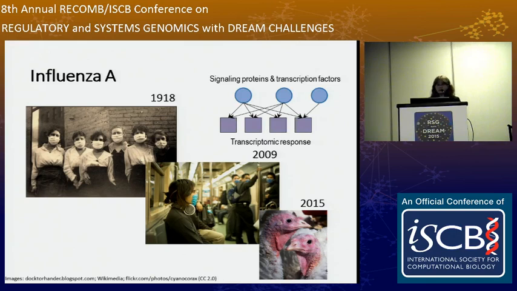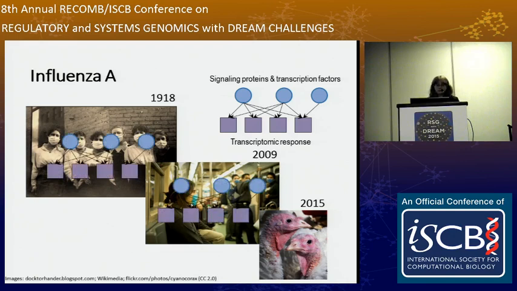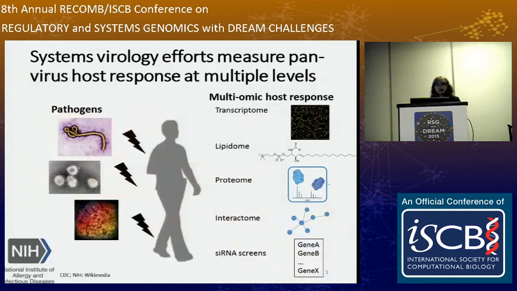While some host response pathways have been characterized in great detail, we have yet to gain a holistic understanding of the host response network to different strains of virus, as well as among different host species. Understanding this network will provide crucial information for the development of antiviral therapeutics. Toward this goal, systems virology projects are generating an unprecedented amount of data measuring host response to multiple pathogens at multiple readouts, including the transcriptome, proteome, lipidome, as well as host virus interactome and siRNA screens that identify host genes important for viral replication in the host.